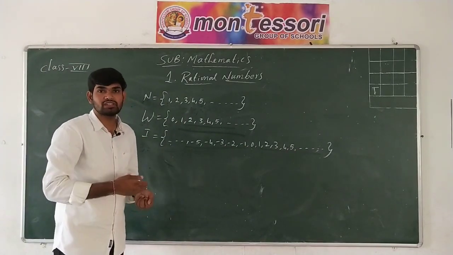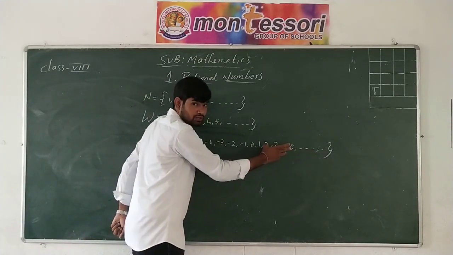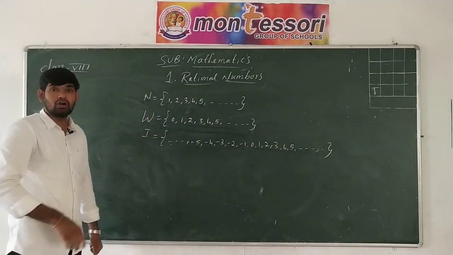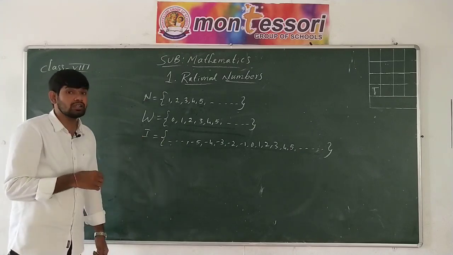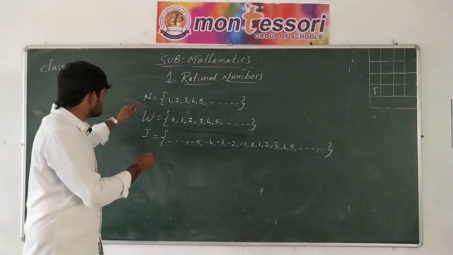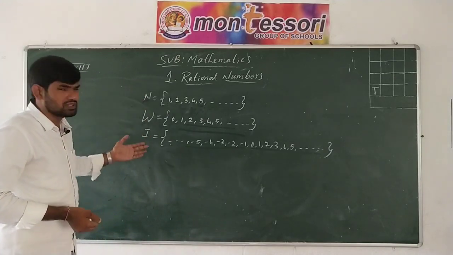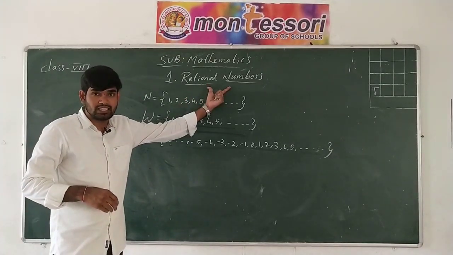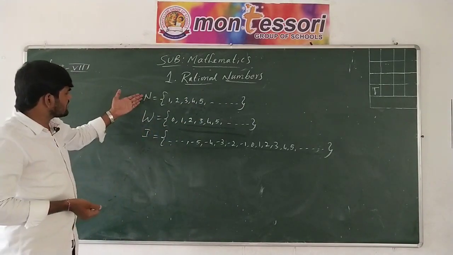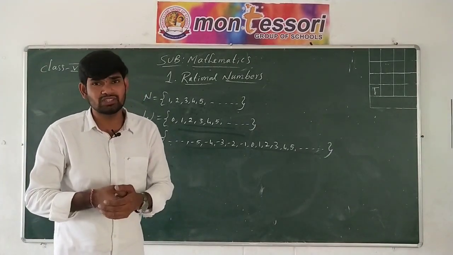And one more definition we can also give for the integers. What can we say? The collection of whole numbers from 0 onwards and negative numbers together are called integers, and they are denoted with capital I or Z. Now this is just a brief introduction about natural numbers, whole numbers and integers, which you learned in the previous classes. Now why do we need to learn about this? Because to learn about rational numbers, we should know about these integers. And you know that natural numbers and whole numbers we use in real life for calculation purposes and for counting objects or things.